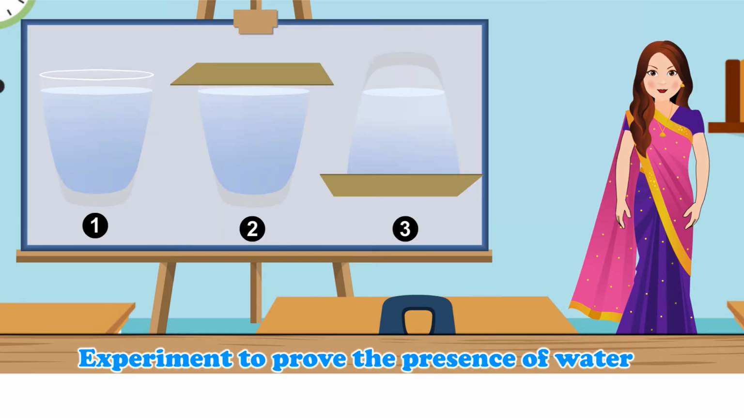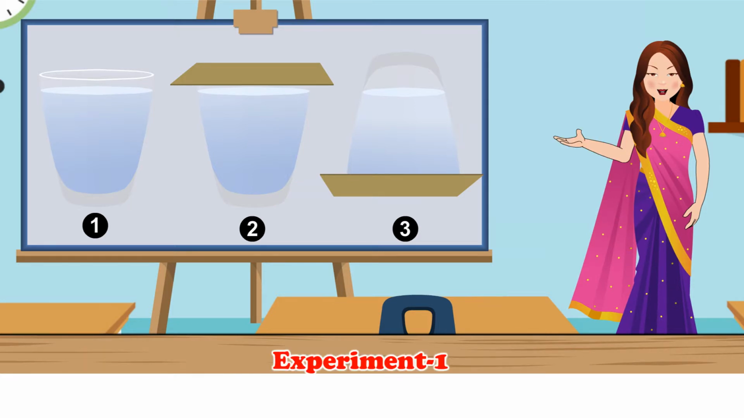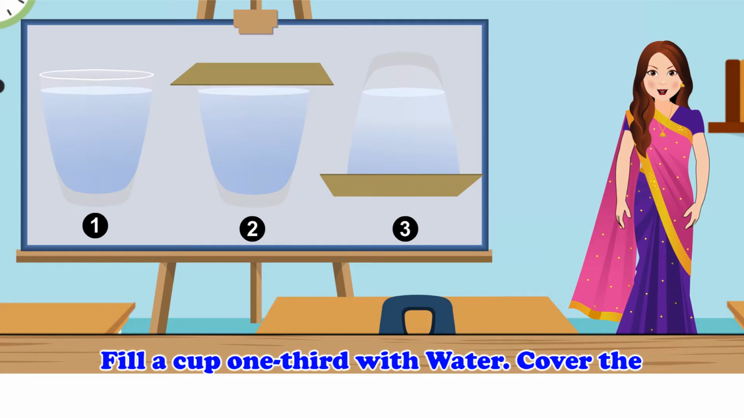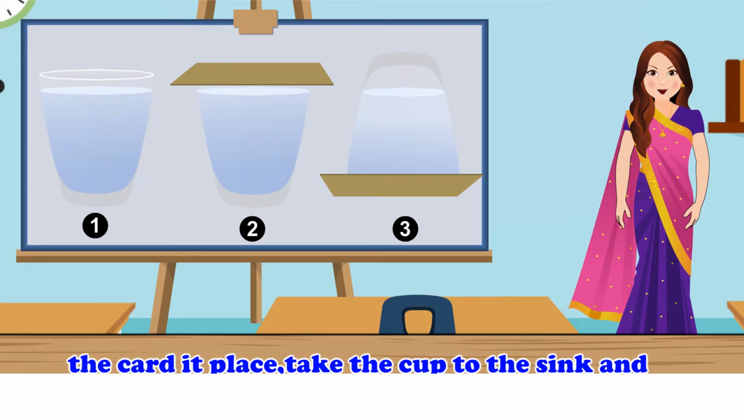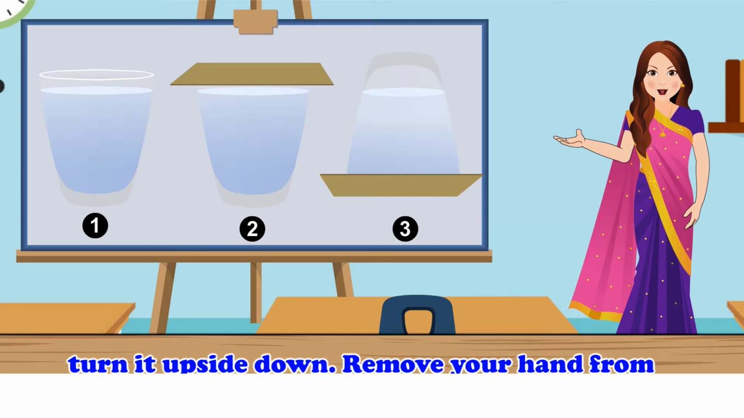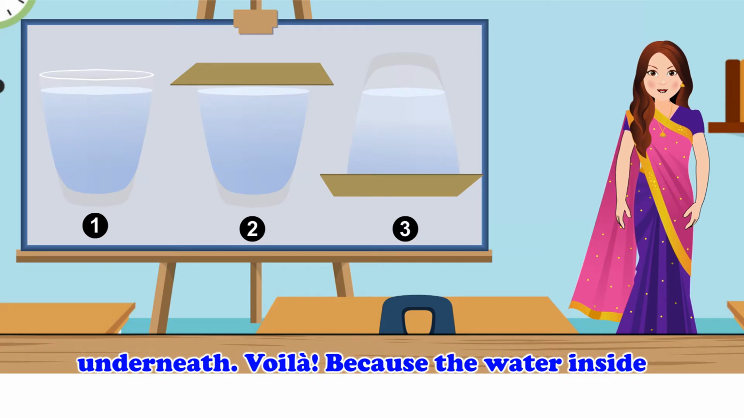Experiment to show the presence of air. Experiment 1. Water glass trick. Fill a cup 1/3 with water. Cover the entire mouth with an index card. Holding the card in place, take the cup to the sink and turn it upside down. Remove your hand from underneath.